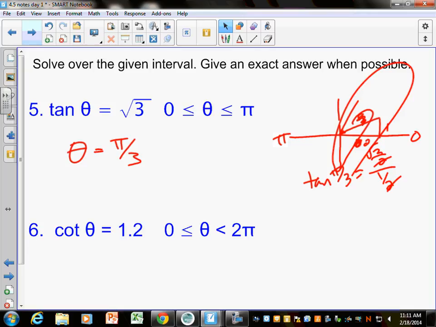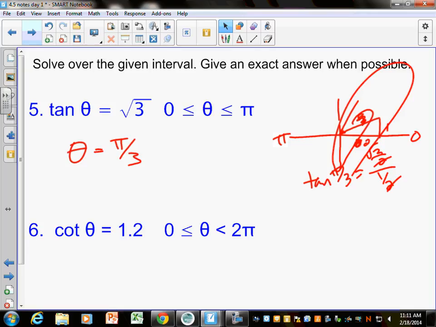What about this one? Where does a cotangent equal 1.2? Is 1.2 in my unit circle? No, which means this is where you'd have to use your calculator, and this kind of goes back to what we did on 4.4 day 1, that worksheet that people said, I think I need some more help with 4.4 day 1 because it's a crazy mess.